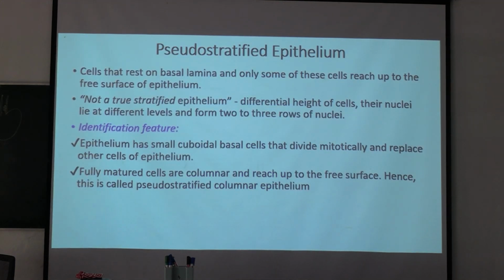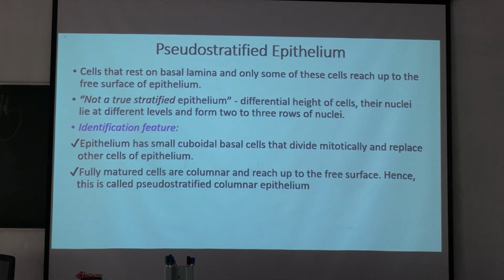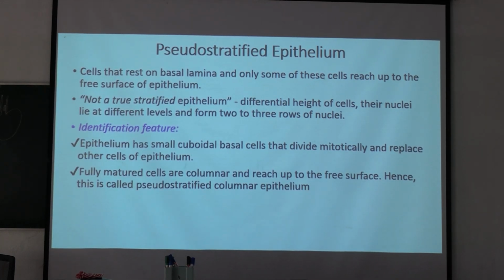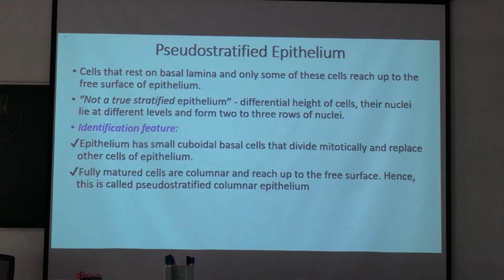Next we go, so simple epithelium we have completed. Its example, its characteristic features, function, all we have completed. Next we go to pseudo-stratified epithelium. Cells rest on basal lamina and only some of these cells reach up to the free surface of the epithelium. It is not a true stratified epithelium.